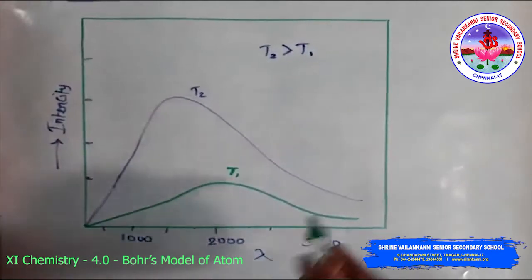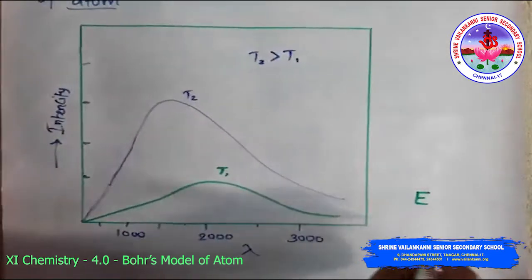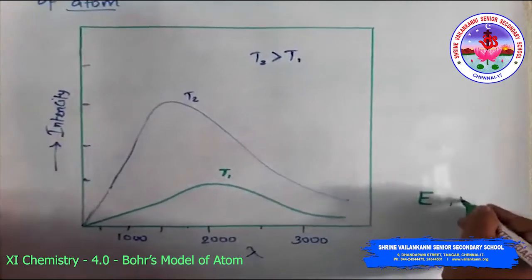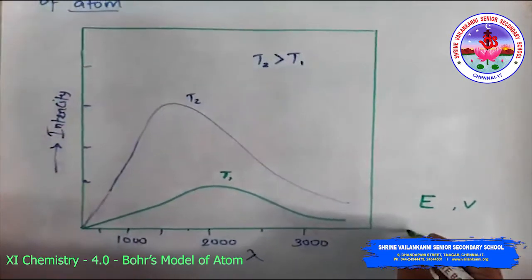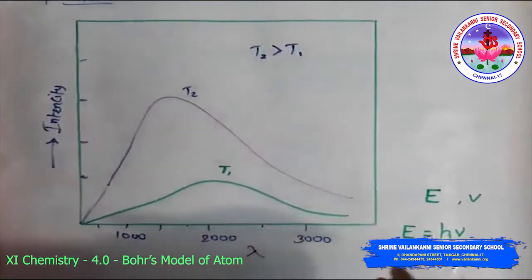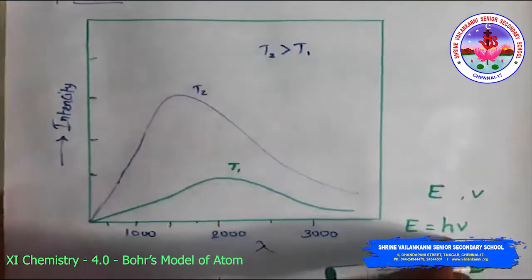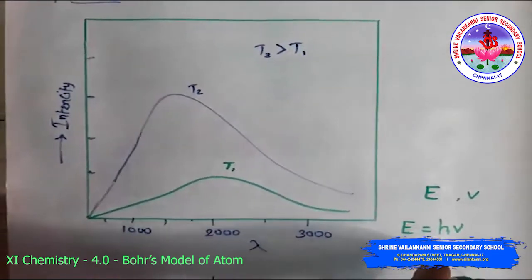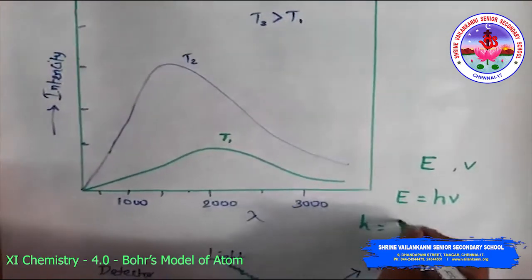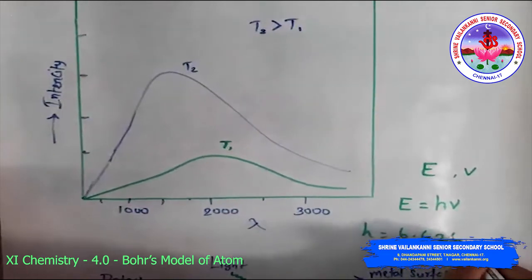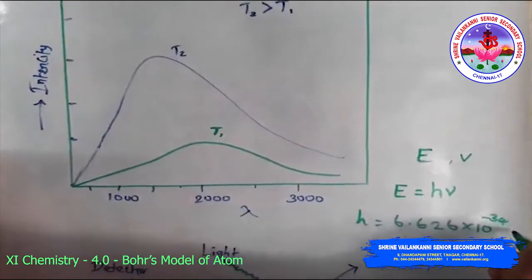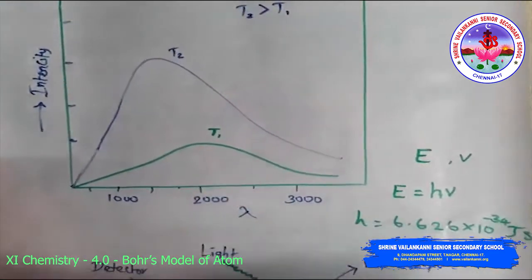The energy E of a quantum of radiation is proportional to the frequency ν, and the equation is E = hν. Here h is the proportionality constant, known as Planck's constant, with a value of 6.626 × 10^-34 joule second.